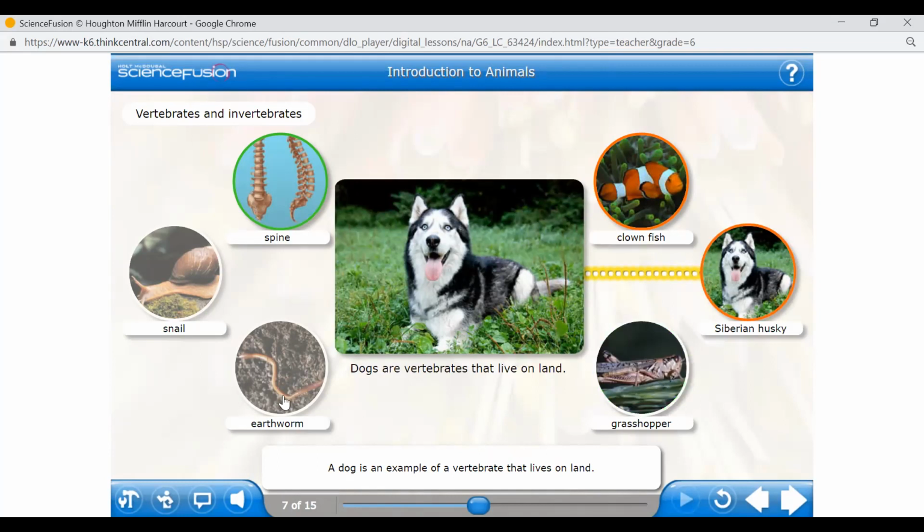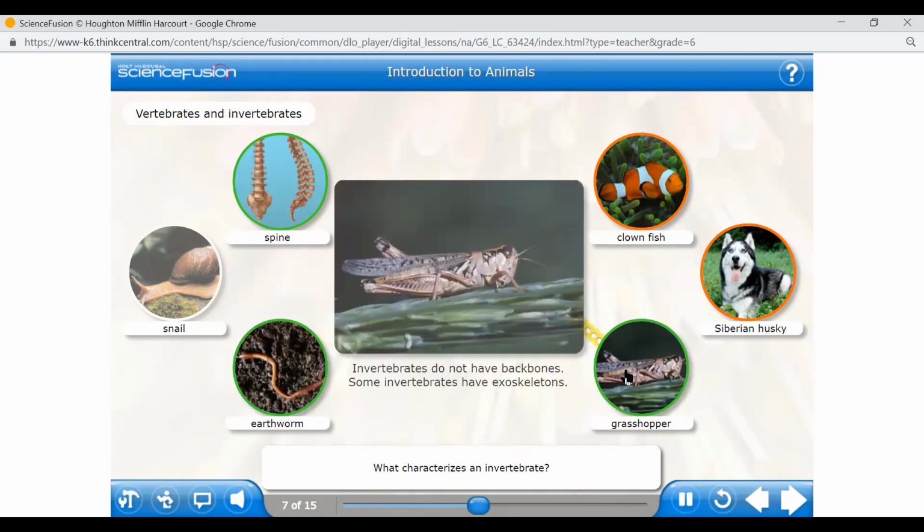Okay, now, what characterizes an invertebrate? An invertebrate does not have a backbone. Some invertebrates, such as jellyfish, are soft-bodied. Others, like this grasshopper, have an exoskeleton.